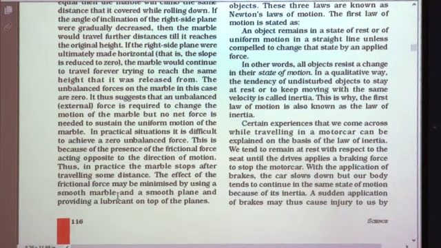The effect of the frictional force may be minimized by using a smooth marble and a smooth plane and providing a lubricant on the top of the planes. So last year in the friction chapter you have learnt that the friction is more on the rough surfaces and it is less on the smooth surfaces. So as you know, friction is present in between the surfaces. So here the friction can be minimized by taking a smooth marble and smooth plane. So there is less friction. And similarly by applying lubricant on the top of the planes, the friction can be minimized more.